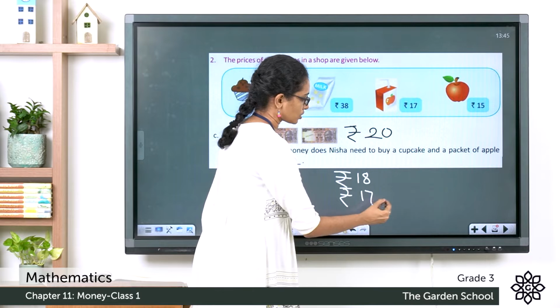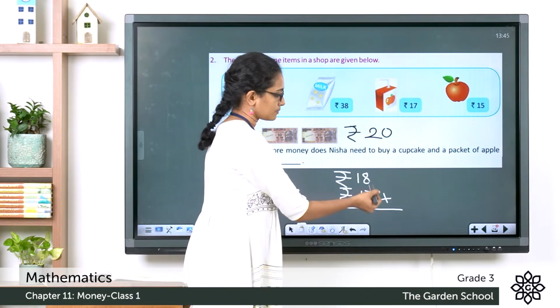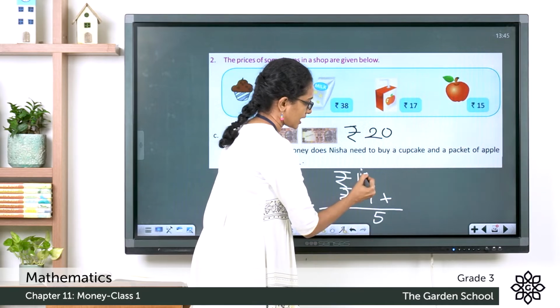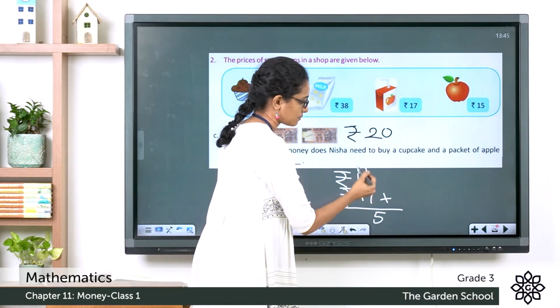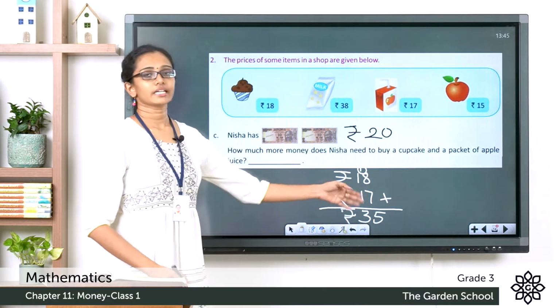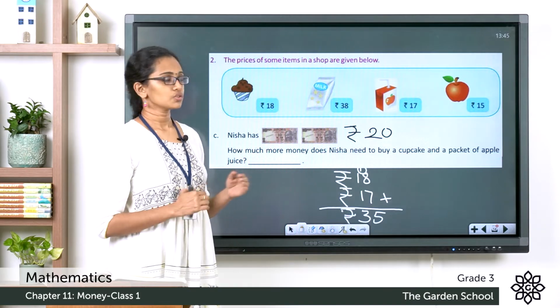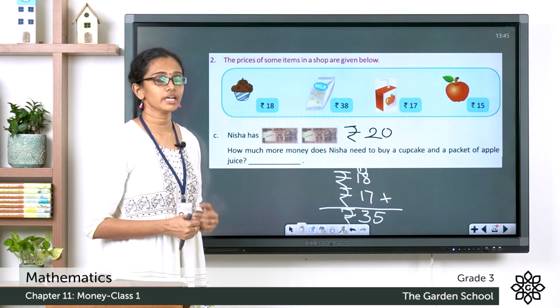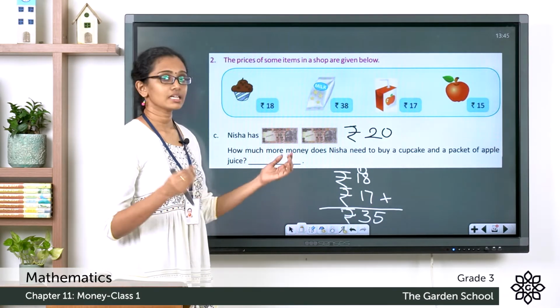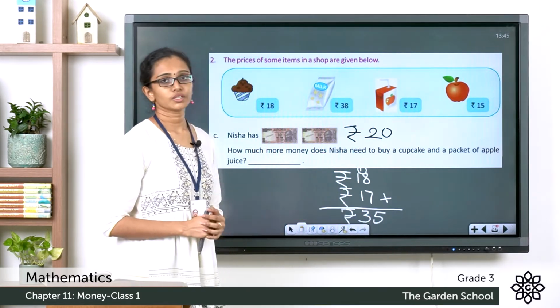So, what is the total cost? The total cost will be, see, let's add them. 8 plus 7 equals 15, a carryover. Now 1 plus 1 plus 1, it is 3 here. So the total cost will be 35. But Nisha has only rupees 20 with her. So how much more money does she need? How do we find that? Let's subtract the amount she has with her from the total cost.